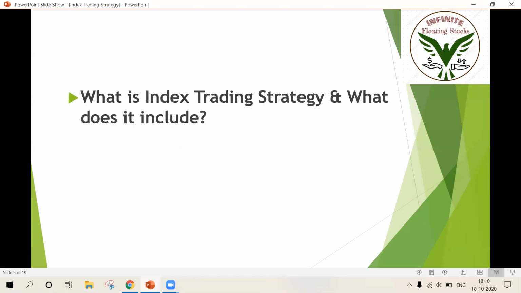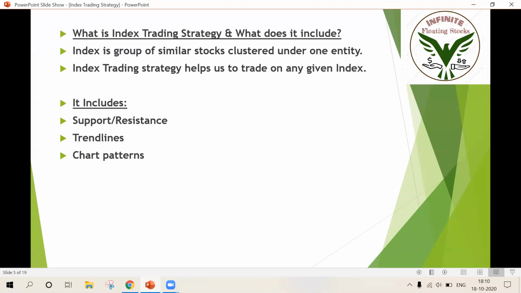All right, here comes the strategy. What is an index trading strategy and what does it include? It's very simple. I wrote the definition of an index again here. An index is a group of similar stocks clustered under one entity. This point is like a revision for you guys. And what is the index trading strategy?